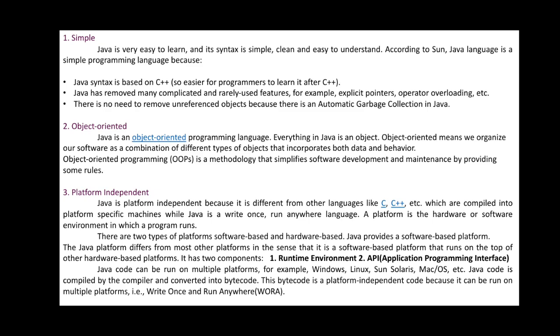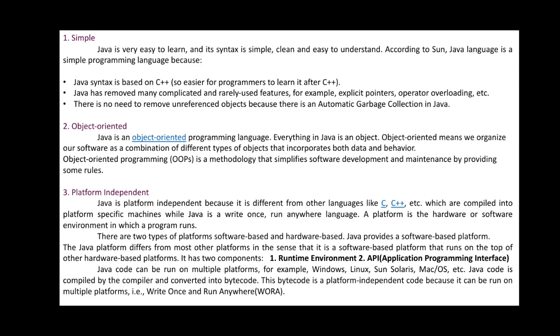There is no need to remove unreferenced objects because there is automatic garbage collection in Java. Unreferenced means that if you are not using those objects or variables, then in C or C++ you have to delete them or remove them.